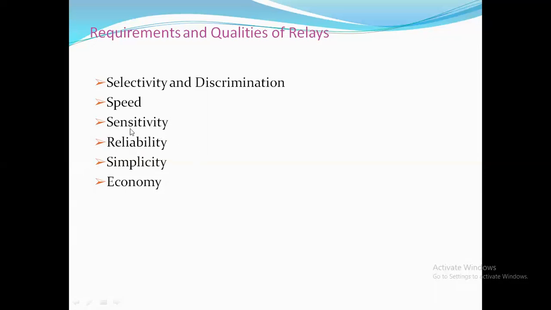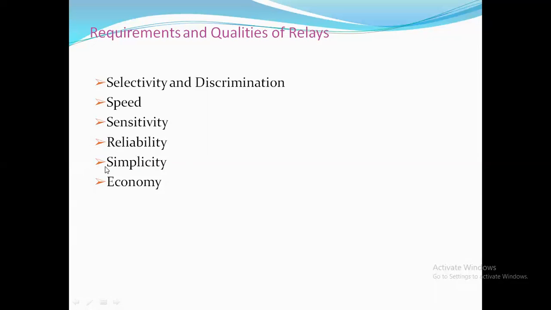And reliability: how well the relay will be operating within the given conditions and how accurately it is operating. That is how much one should trust the relay. Under abnormal operation, we cannot define the circumstances, that is the temperature or pressure or different atmospheric conditions. All these need to be withstood by the relay, and the relay should do its job. Then only it will be more reliable.